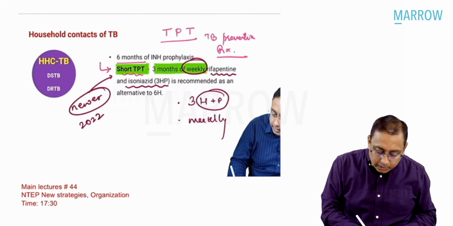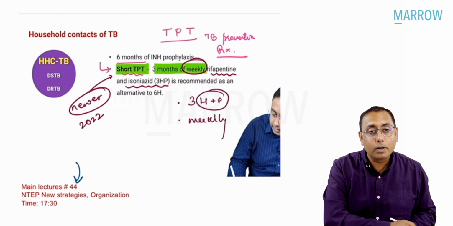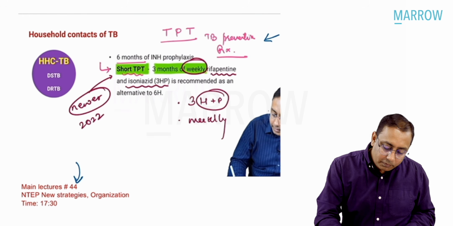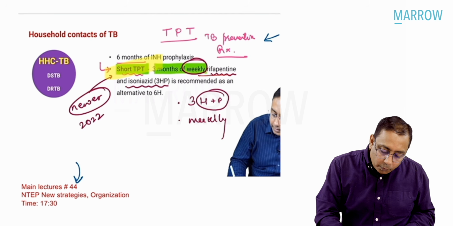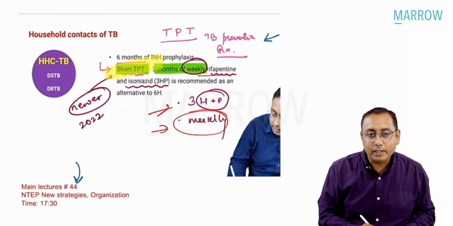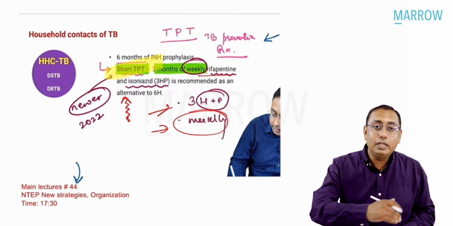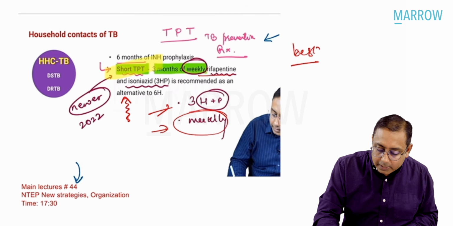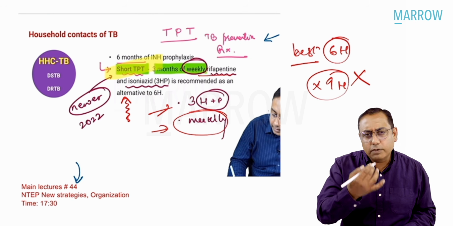This question I've taken from a screenshot from our main lecture number 44, where we talk about the prevention of TB program. For TB preventive therapy, we have the short TPT, that is 3 months of weekly isoniazid and rifapentine. It is given as weekly tablets for 3 months. It is recommended as an alternate to the 6 months of isoniazid. So it is not equal to 6 months H, it is an alternate to 6 months H. What is the best prophylaxis? Best is always 6 months of H. There is nothing called 9 months of H. That is just a filler option.